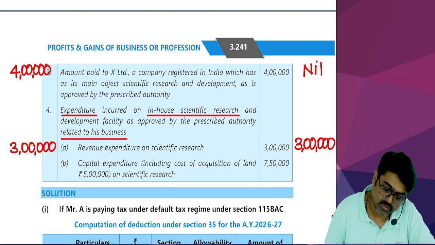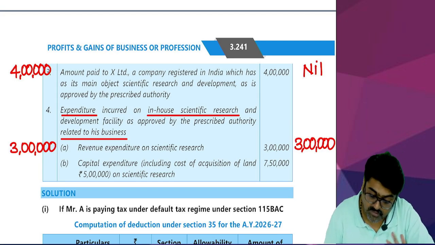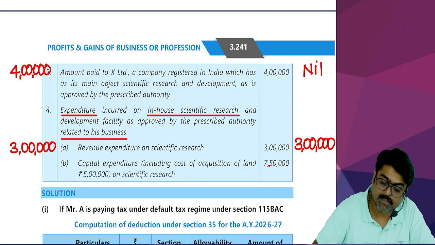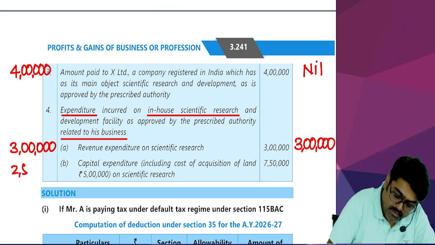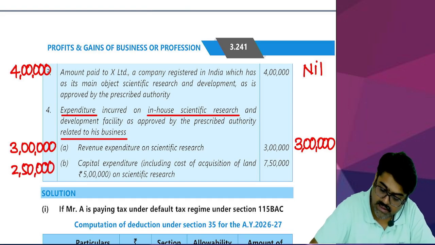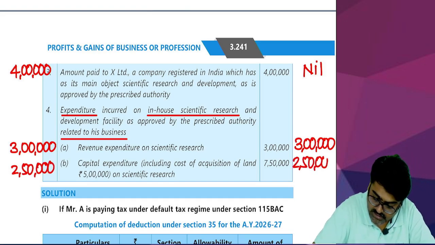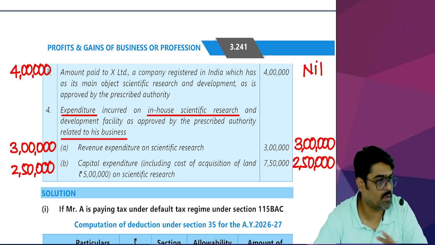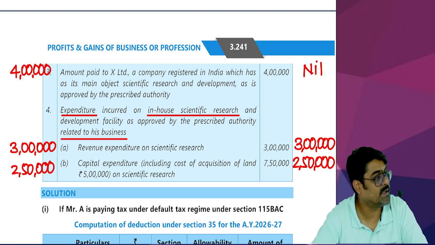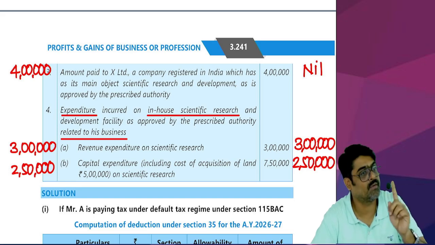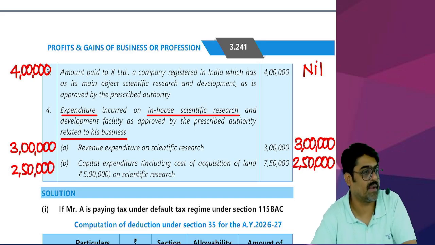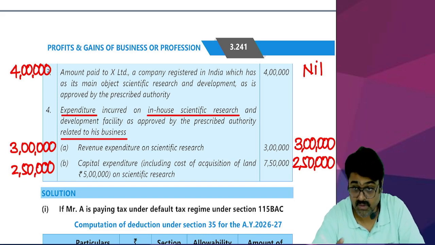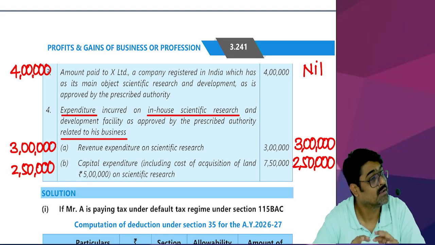Yes or no? And next one, capital expenditure, including the cost of acquisition of land, 5 lakhs. So this entire capital expenditure will not be allowed. Only 2,50,000 will be allowed. Even the capital expenditure will be allowed as a deduction, whether you follow 115BAC or you don't follow 115BAC. But the capital expenditure incurred on the land is not eligible for any deduction. So you will remove 5 lakh out of 7 lakh 50, and only 2 lakh 50, which is the cost of the building, can be claimed as a deduction. But on this building, you cannot claim any depreciation. This 2,50,000 cannot be claimed under any other section because you are claiming it under section 35.